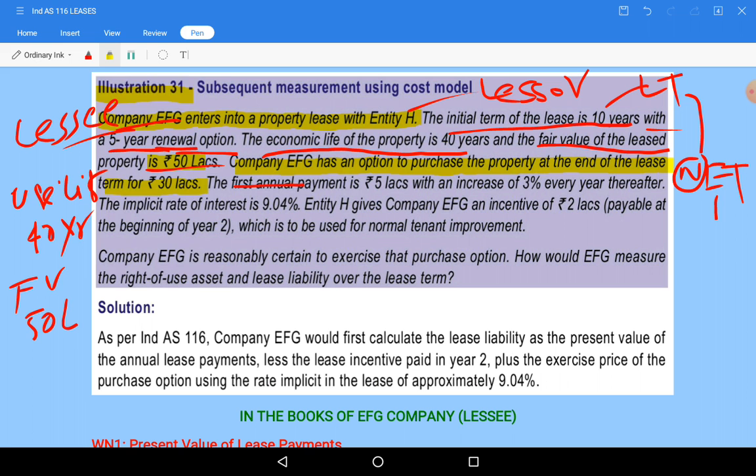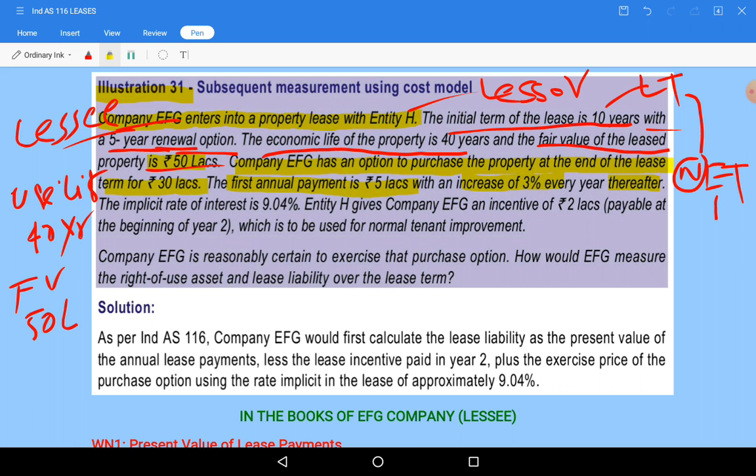In the first year you are paying 5 lakhs. Later on it will increase by 3%, similar to yesterday's problem. So 5 lakhs plus 3%, we need to take 5,15,000 for the second year. Then thereafter another 3%, like that every year thereafter it will increase.